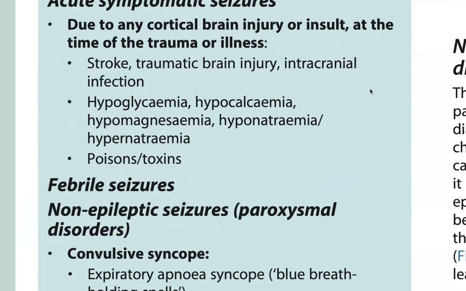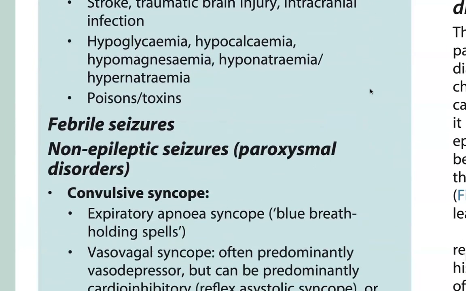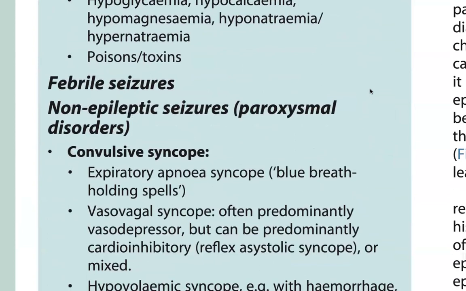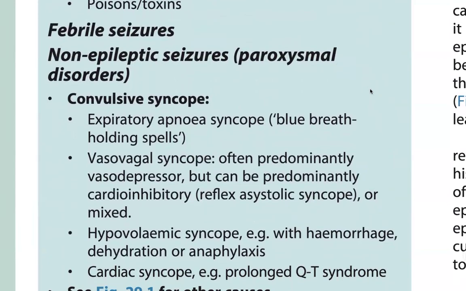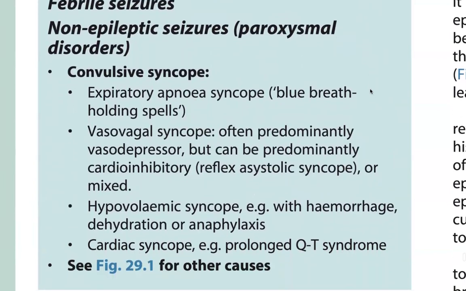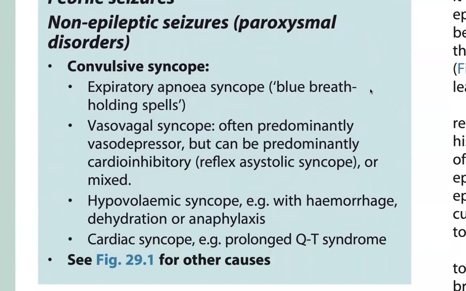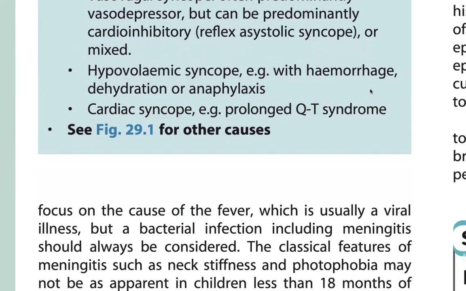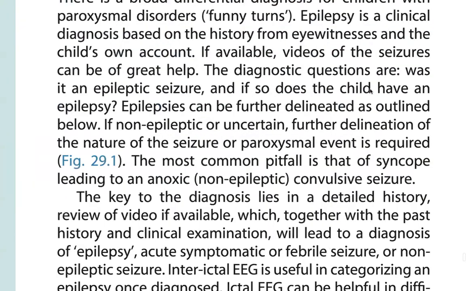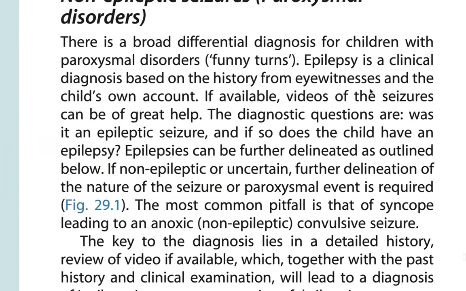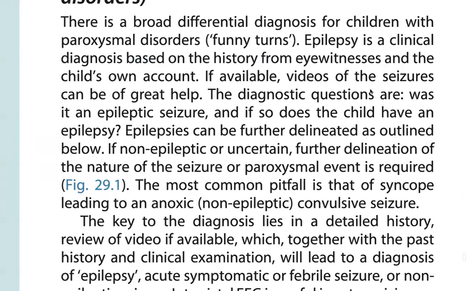Poisons and toxins are further causes. Mimics include non-epileptic paroxysmal disorders: conversion, expiratory apnea, syncope, and blue breath holding spells. Vasovagal syncope is often predominantly vasodepressor, but can be predominantly cardio-inhibitory, reflex asystolic syncope, or mixed. Hypovolemic syncope occurs with hemorrhage, dehydration, or anaphylaxis. Other causes are cardiac syncope and prolonged syncope. These are non-epileptic paroxysmal disorders. This is a broad differential diagnosis for children with paroxysmal disorder, or funny turns.